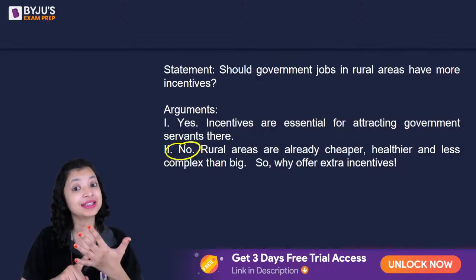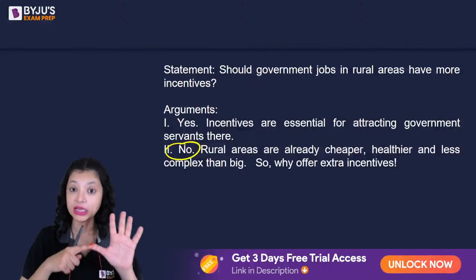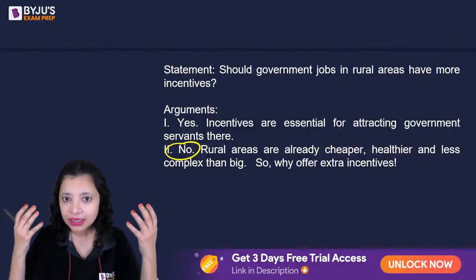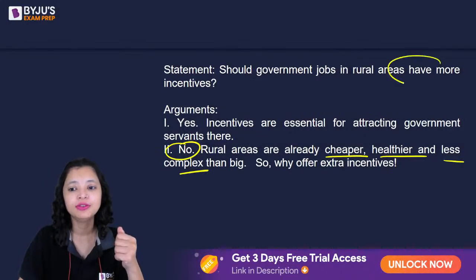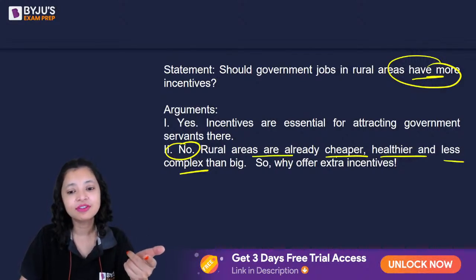They are incentivized like that. The rural areas are healthier, there's lesser pollution. They are incentivized. The life is less complex. They're incentivized. Already incentives मिल रहे हैं. You don't have to give them more monetary incentives because incentive is already there.